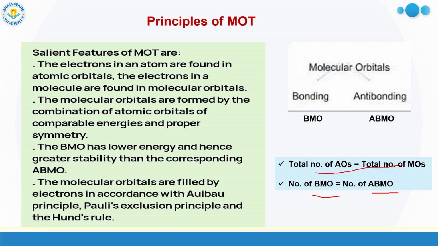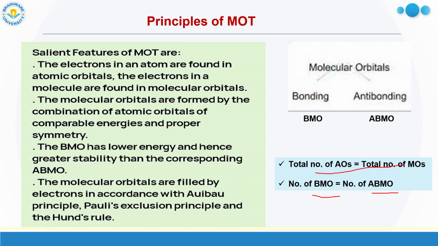Now, molecular orbitals are also filled by electrons following the same principles as we use to fill atomic orbitals. Those are the Aufbau principle, Pauli's exclusion principle, and Hund's rule. In short, the Aufbau principle is that we have to fill the orbitals from lower energy, and then step by step go to the higher energy orbitals by filling them with electrons.